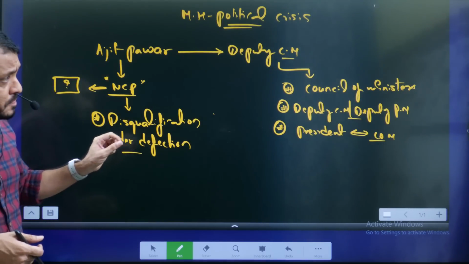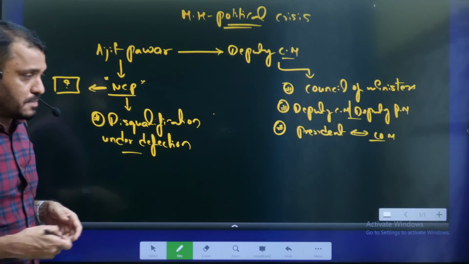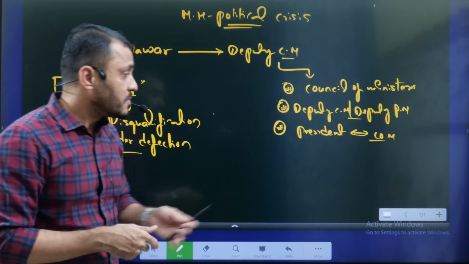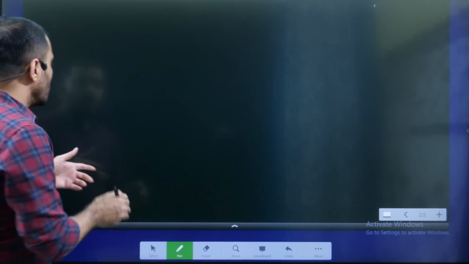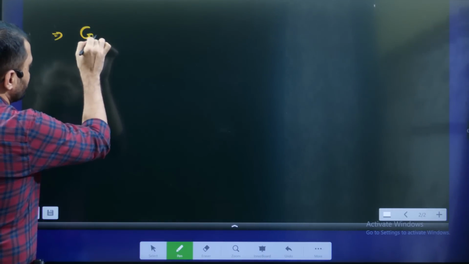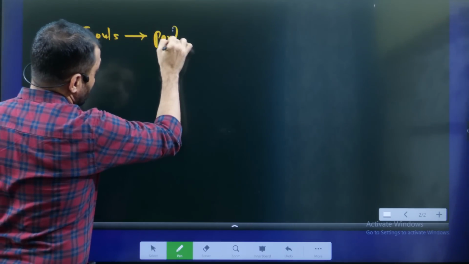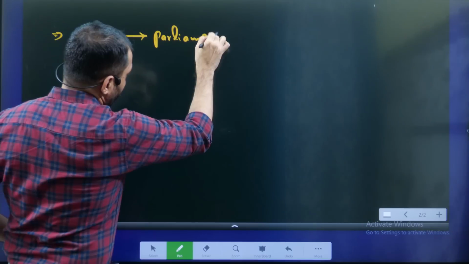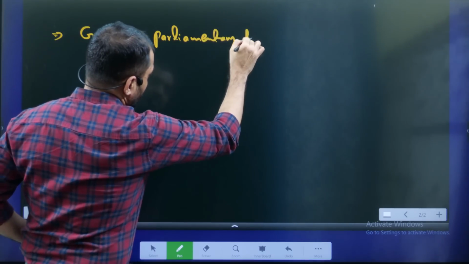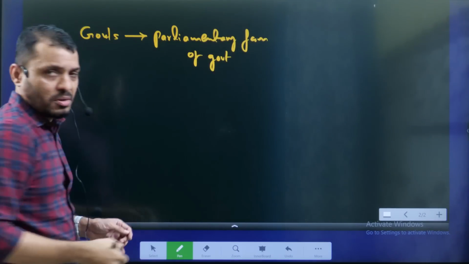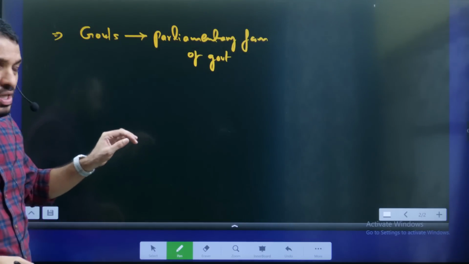Now let me explain what this Council of Ministers concept is. And once the explanation is done, we'll go through the notes. You know, students, there are different types of governments. There are two types of governments. One type is known as the parliamentary form of government. The other form is the presidential form of government, and we are not following the presidential form of government.